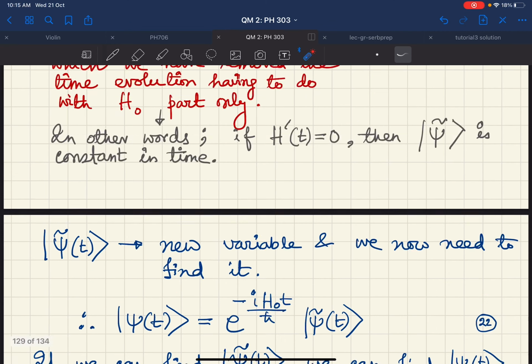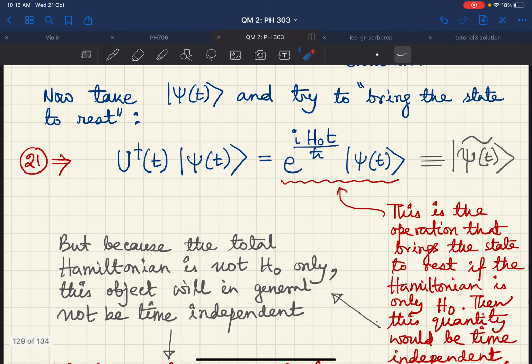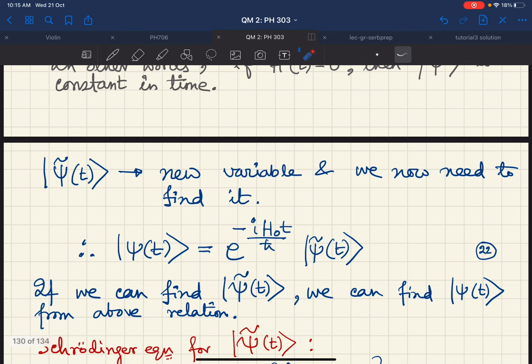But psi tilde of t, we have just seen, is nothing but e to the power i H0 t by h bar into psi of t. Therefore, psi of t is this object, e to the minus i H0 t by h bar psi tilde. Now, if we can find psi tilde of t, we can also find psi of t by using this relation. So our target now will be to look for a solution for psi tilde of t.